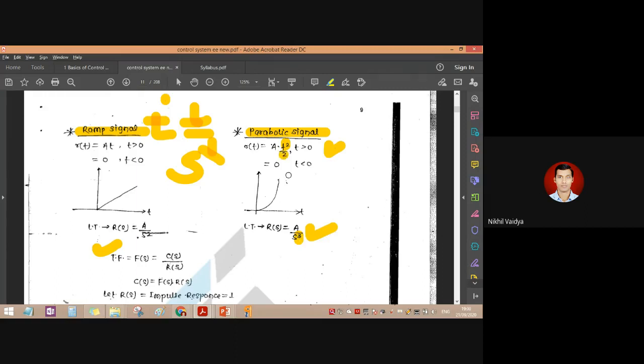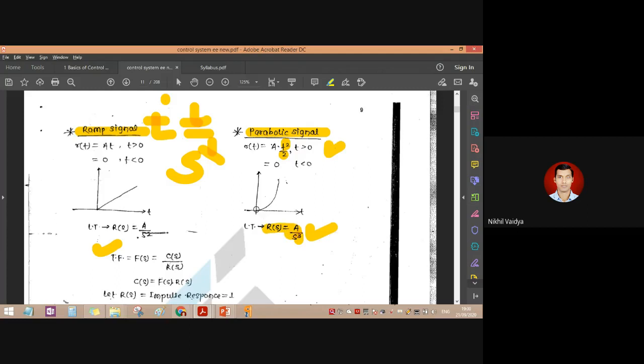Generally the Laplace transform of t square is 2 upon s cube. That will be the formula, but it is already t square upon 2, so we are writing here A upon s cube.